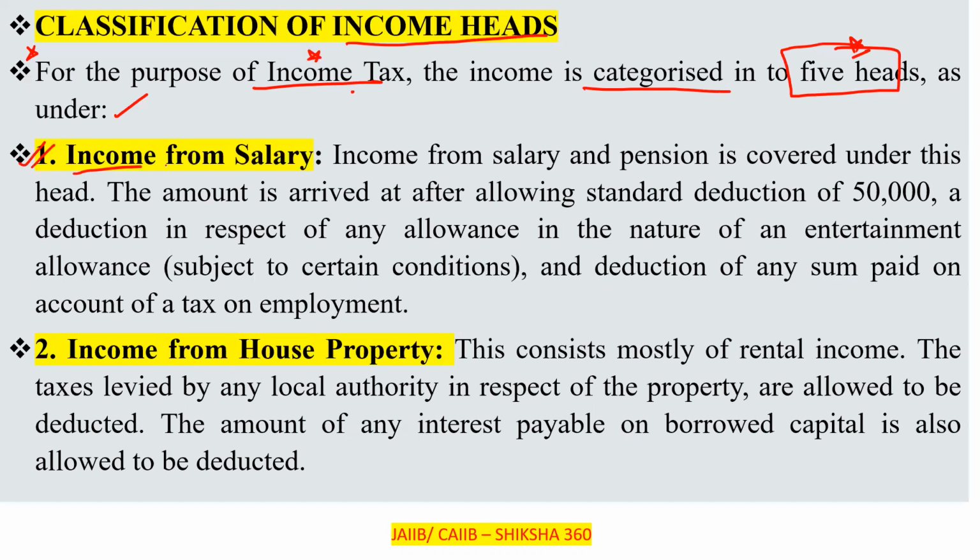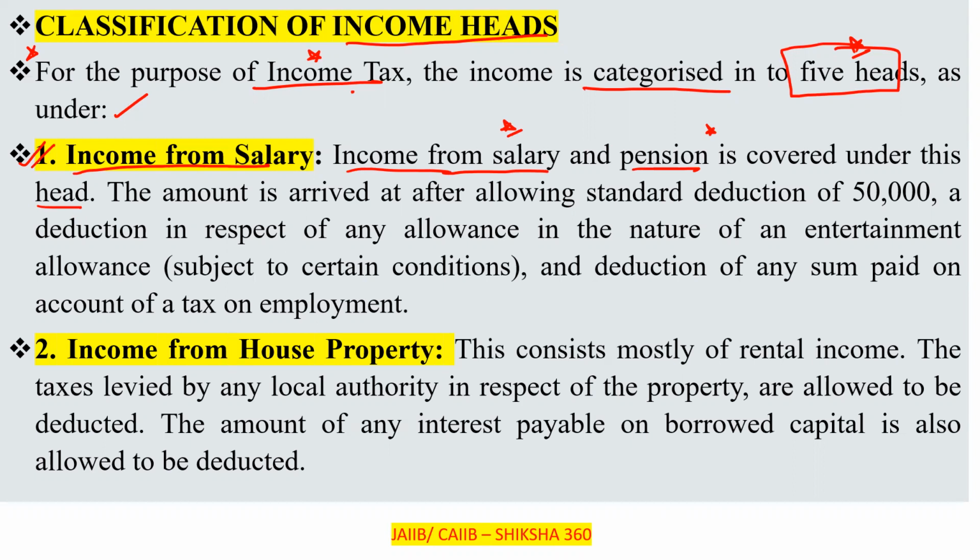The first one we have to discuss is income from salary. Income from the salary and the pension is covered under this head. Here the amount is derived after allowing a standard deduction of rupees 50,000.